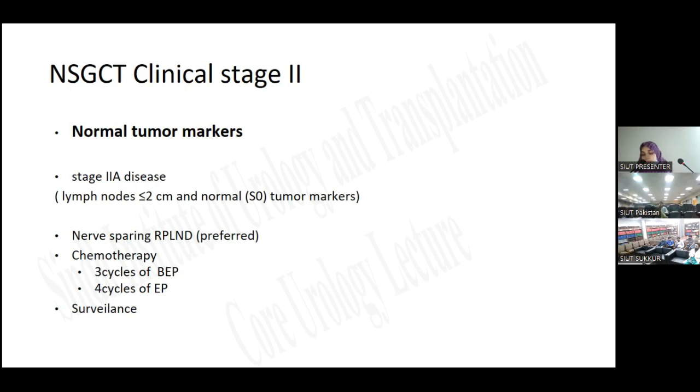But if the patient doesn't want to undergo surgery, then we can offer chemotherapy, 3 cycles of BEP or 4 cycles of EP, or we can also offer surveillance. If the patient is reluctant about any option, then we can offer surveillance.